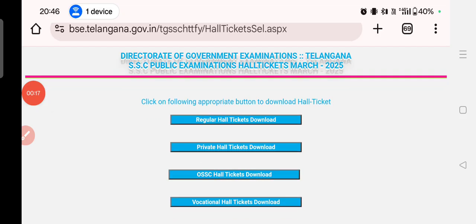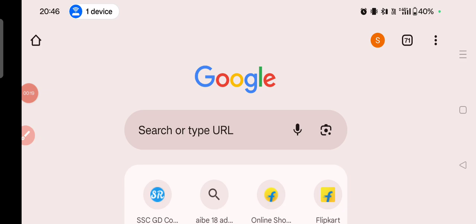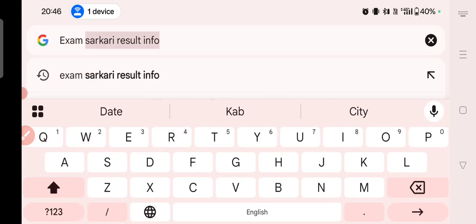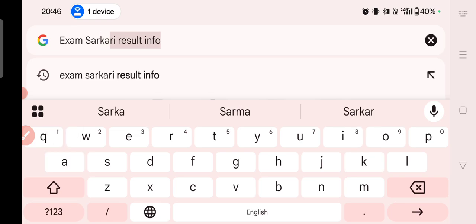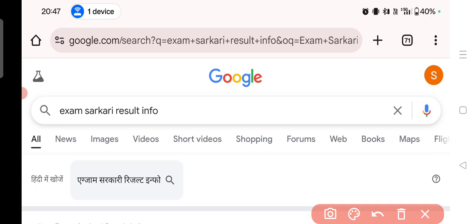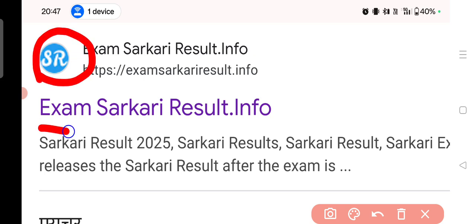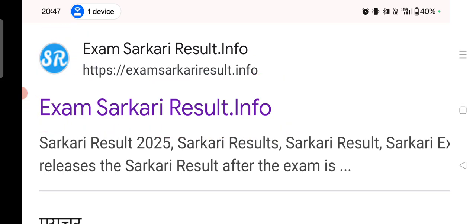Firstly, you have to open the Google or Chrome browser and search here: exam. The spelling is EXAM, exam, Sarkari, SARKARI, result, RESULT, info, INFO: exam Sarkari result info, with the same spelling. The first website that opens is the official website of examsarkariresult.info. Click on it.